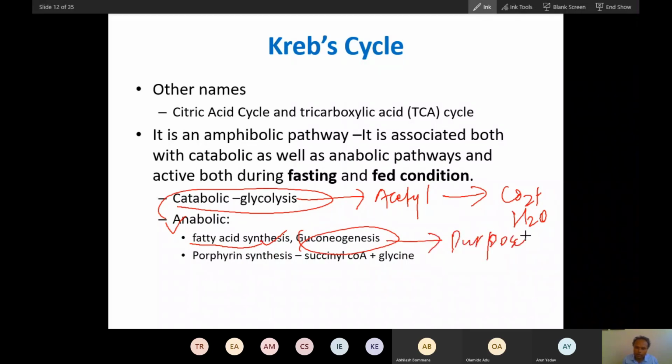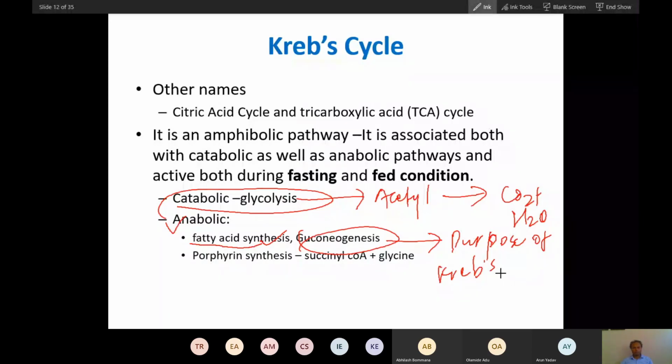During fasting condition, what is the purpose of the Krebs cycle? Tell me. To utilize the stored fatty acid and glycogen.